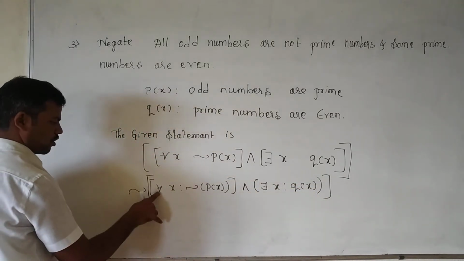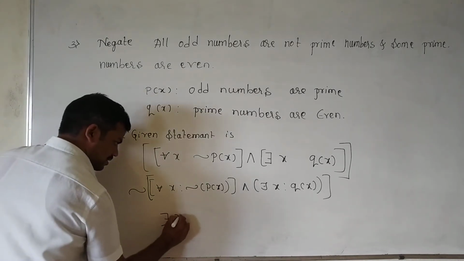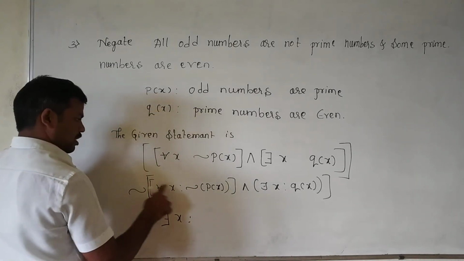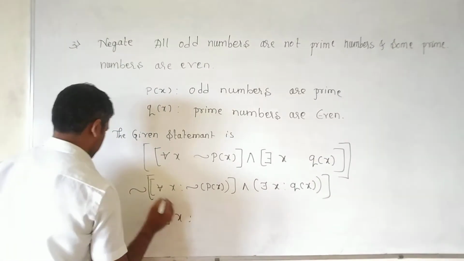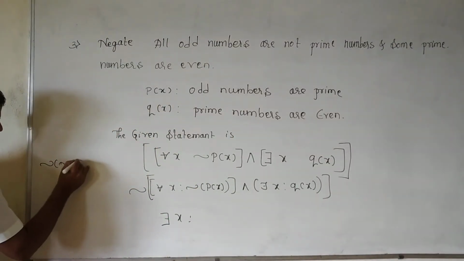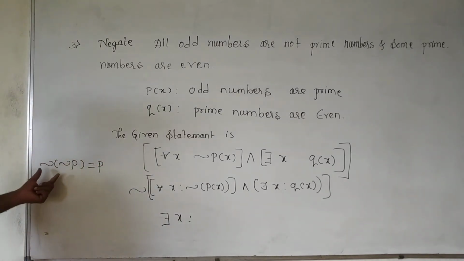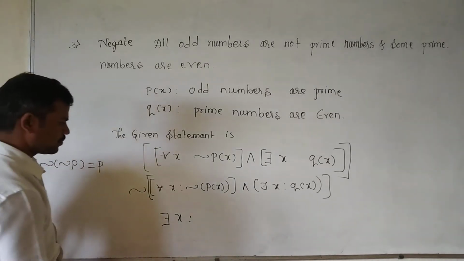Negation of for all is there exists x such that, and negation of negation is p itself. We already know that negation of negation of p is p itself, by the laws of mathematical logic.